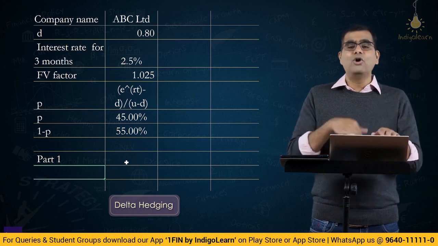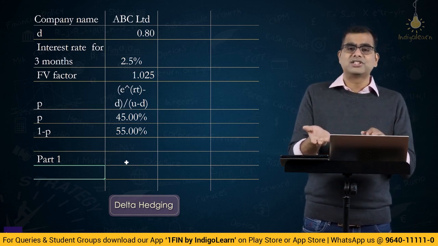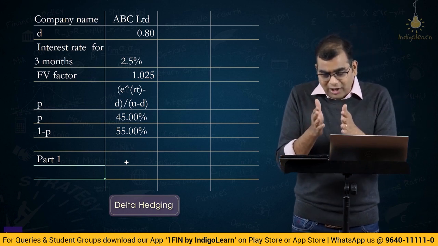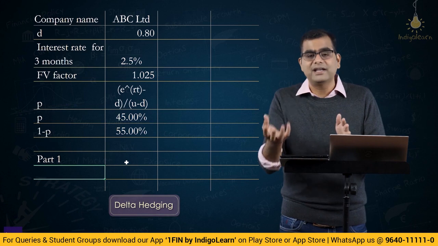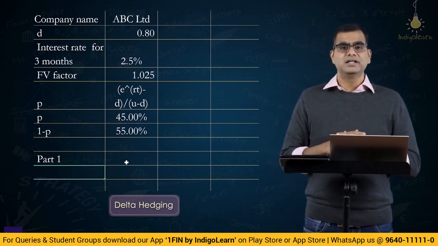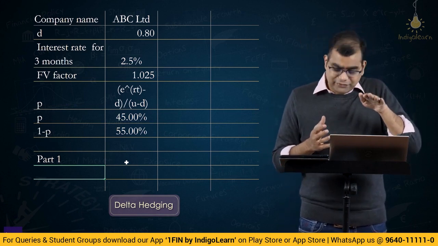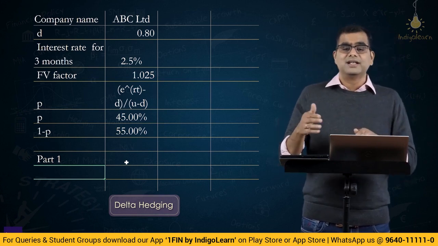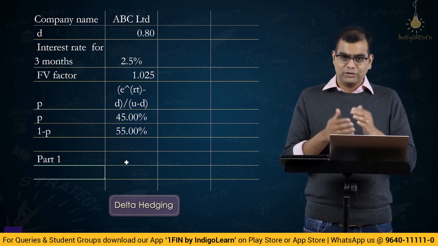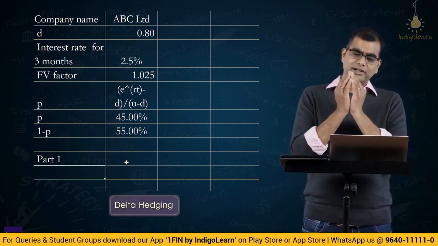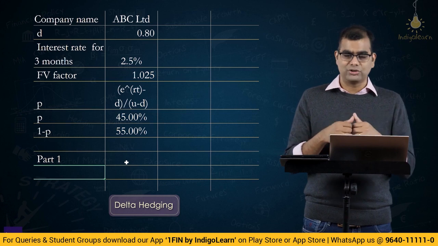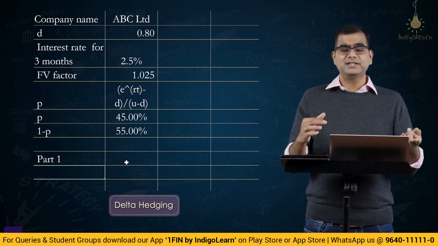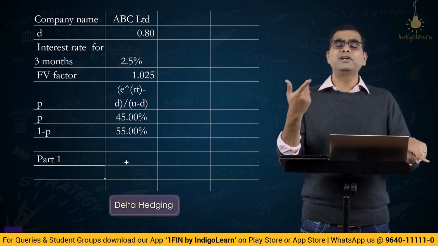You have a share, how many options should you have such that, if you are already having shares, then you are basically selling a call in order to hedge the share. So, if you are buying one share, how many call options should you sell such that they both are perfectly hedged? So, first of all, we have to take a normal call option, find out its delta, which is the hedge ratio. How many equity shares should you buy? Once you find that out, then you invert it. That is, if you want to buy one share, then how many call options should you sell?